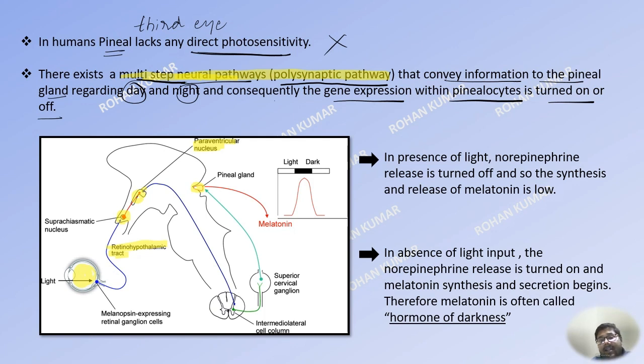So it is seen that in the presence of light, that is during the day or in the presence of artificial light, norepinephrine release is turned off, and so the synthesis and release of melatonin is low. Now what happens is that the nerve which is directly innervating the pineal gland releases a neurotransmitter called norepinephrine. When norepinephrine is released over here, the pineal gland starts to produce melatonin and starts to secrete melatonin.